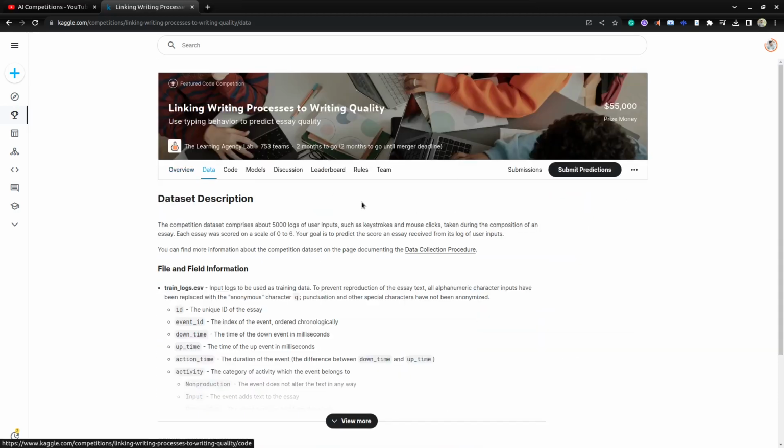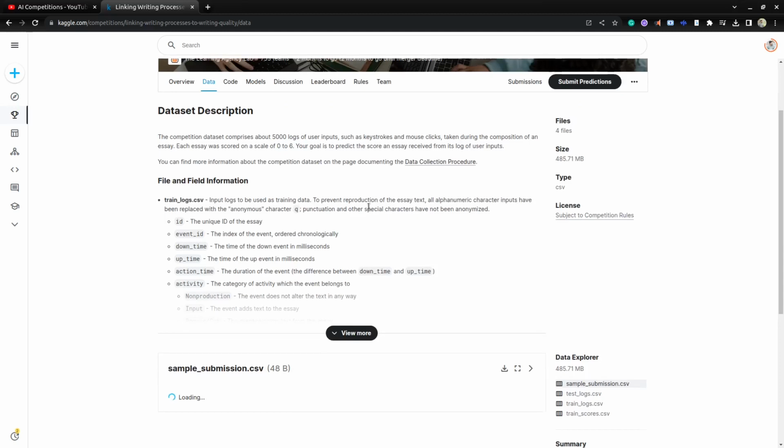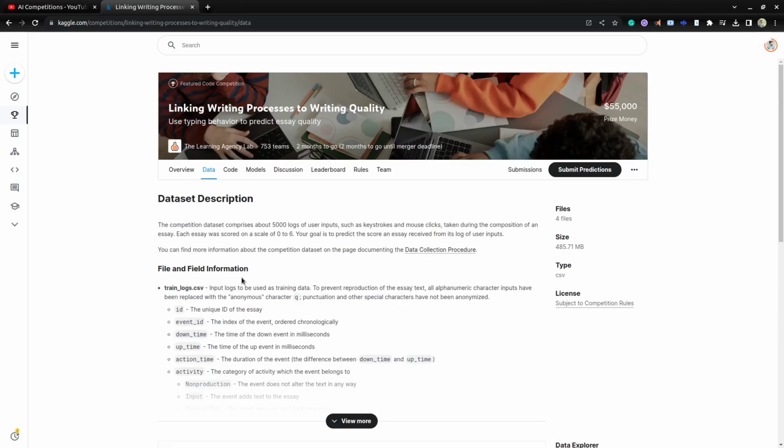So next we'll go to the data description. The goal of this competition is to predict essay quality based on typing. While they are typing the essay, they are giving essay typing features. Based on those features, we need to develop machine learning models to predict essay scores.